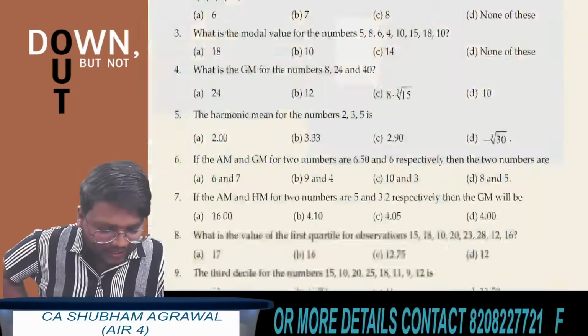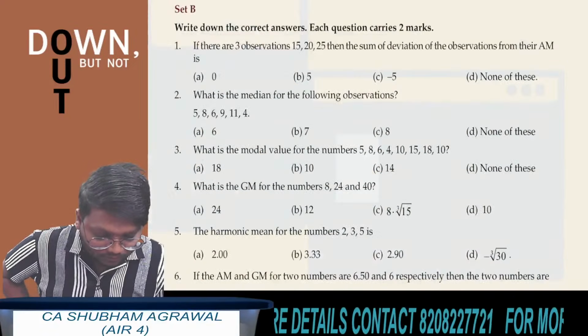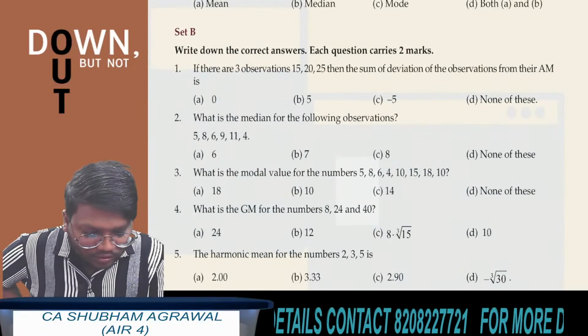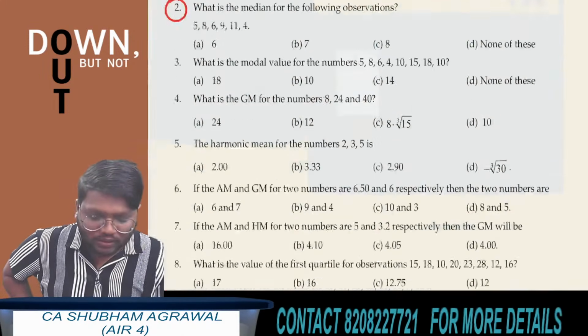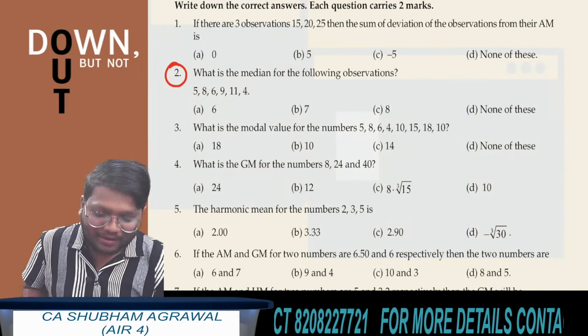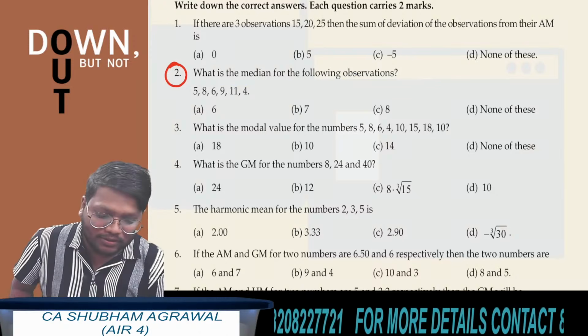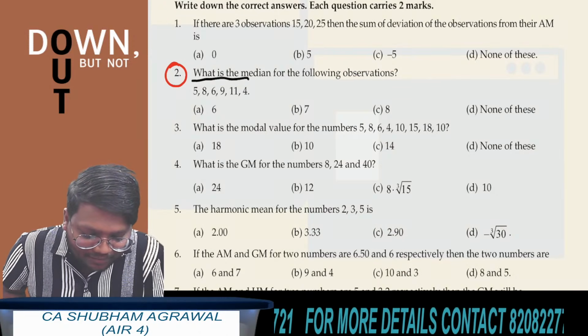I'm taking questions directly from the exercise now. Set B questions. Quickly solve question number 2, page number 14.26. What is the median for the following observations? Arrange this in ascending order. The first step is what?